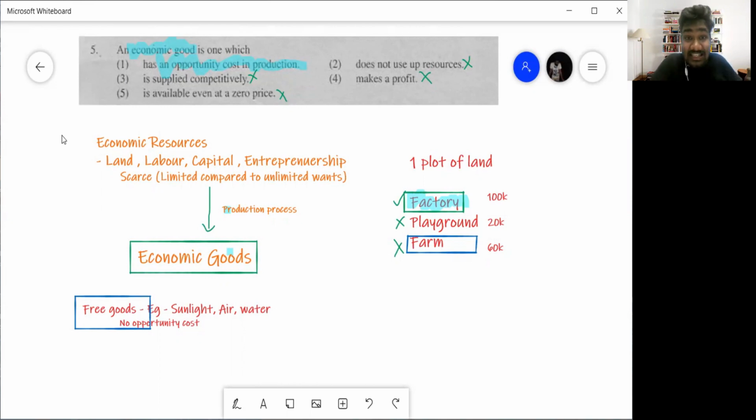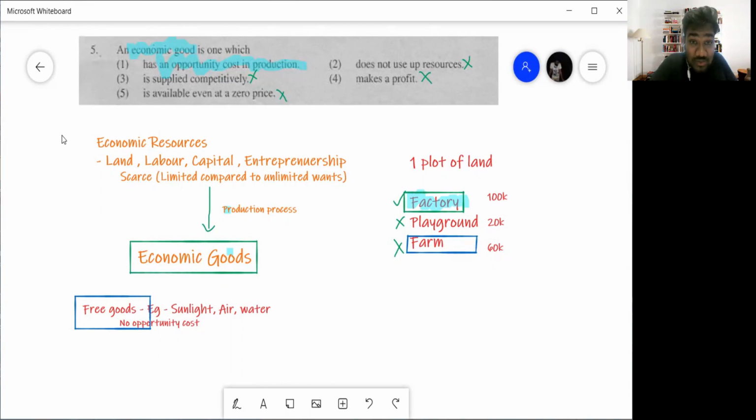Scarce means it is limited compared to our unlimited wants. So when land, labor, capital and entrepreneurship are used in the production process to produce goods, those goods are called economic goods. So economic goods are goods that are produced using economic resources.